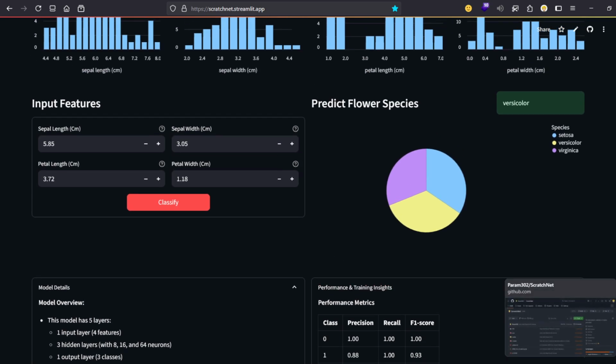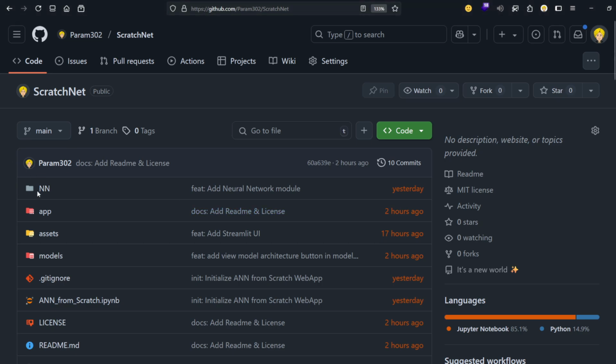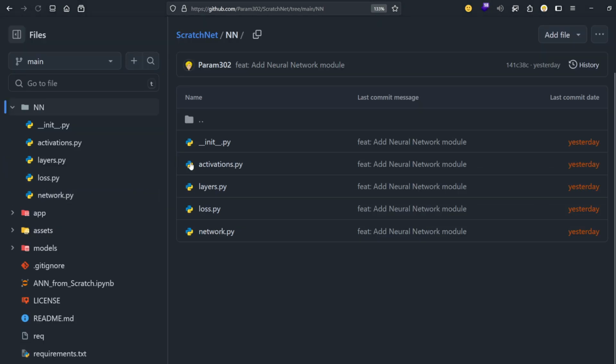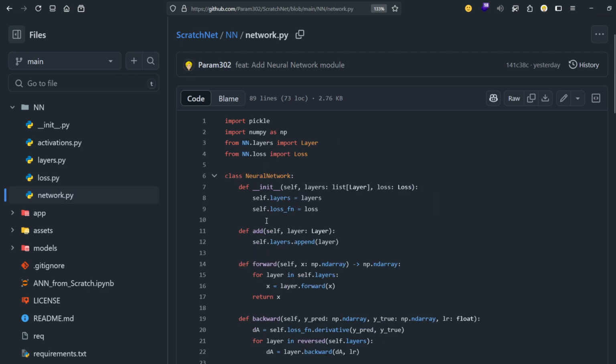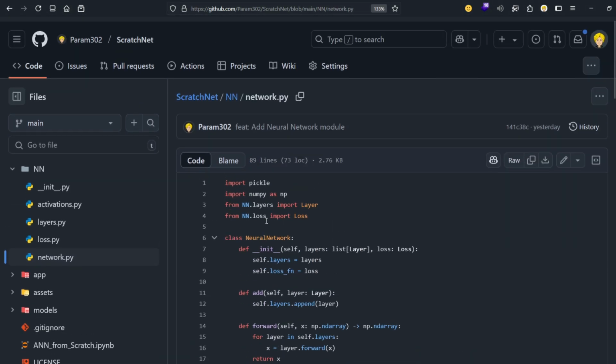Now comes the main part, which is the neural network module, which I have created from scratch. Here you can see various activation functions, layers, loss functions, and the neural network itself. And all of this is open source.